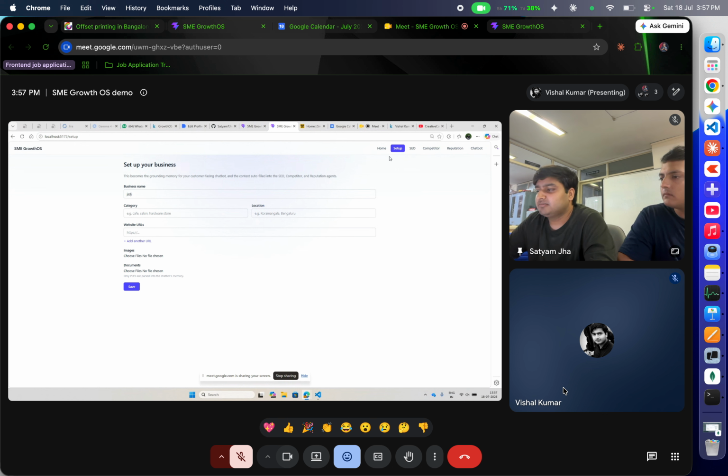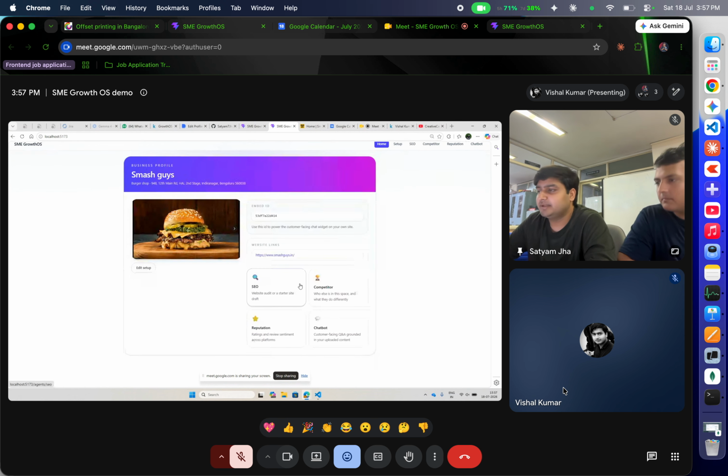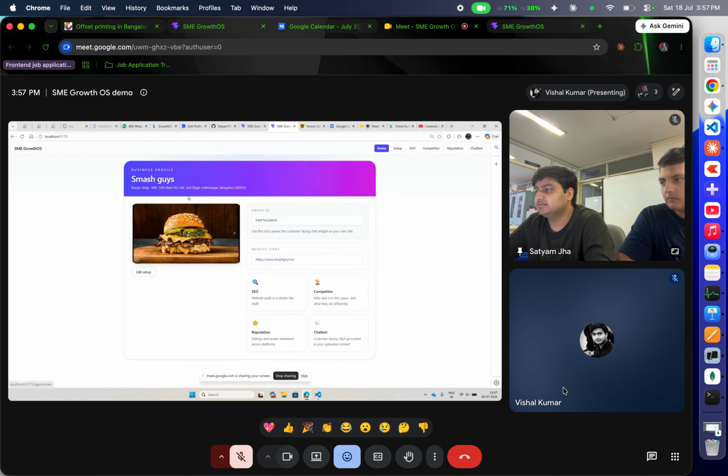So how it will look when they save this: on the home page, these things will be shown, like the name of the business, the location of the business, the embedded ID, and the website link they have sent. These are all four agents, where Satyam covered the SEO agent. I will just go through the competitor agent and what it does.